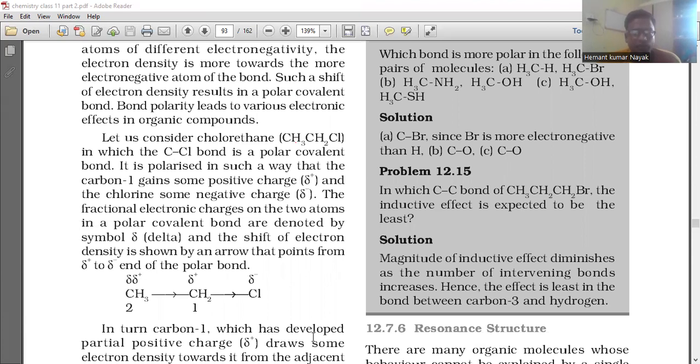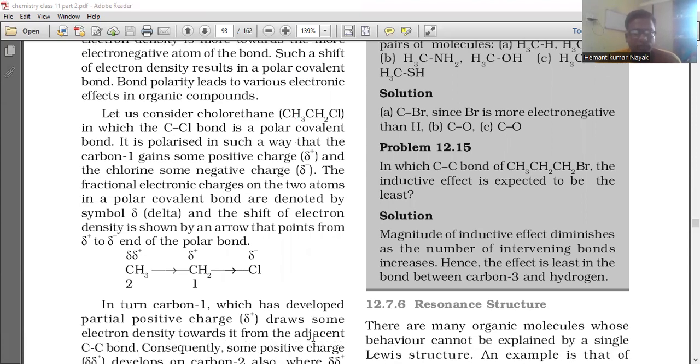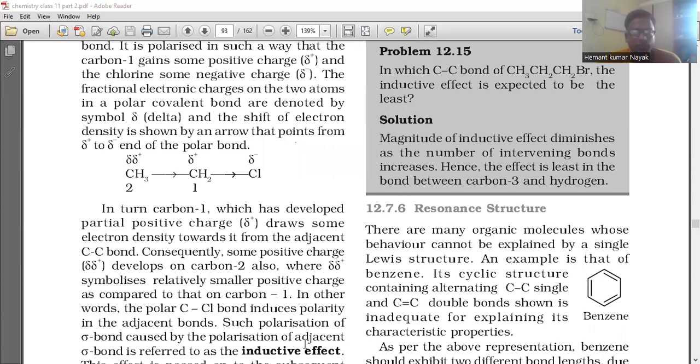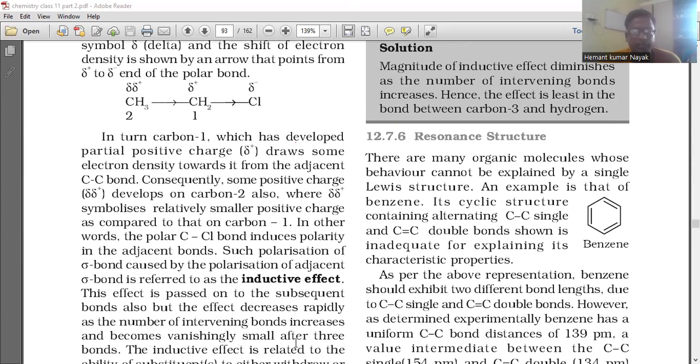In turn, carbon 1, which has a developed partial positive charge delta plus, draws some electron density toward it from the adjacent C-C bond. Subsequently, some positive charge delta plus develops on carbon 2 also, where delta plus implies a relatively smaller positive charge as compared to that on carbon 1. In other words, the polar C-Cl bond induces polarity in the adjacent bond. Such polarization of the sigma bond caused by the polarization of the adjacent sigma bond is referred to as the inductive effect. This effect is caused on to the subsequent bonds also, but the effect decreases rapidly as the number of intervening bonds increases and becomes vanishingly small after 3 bonds.